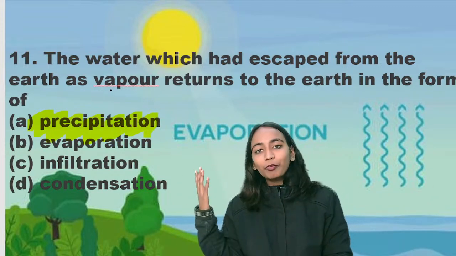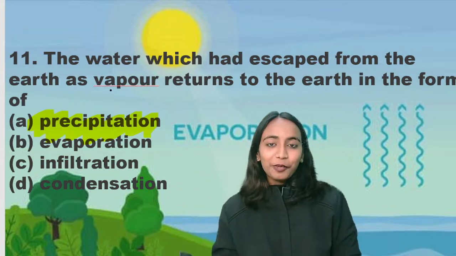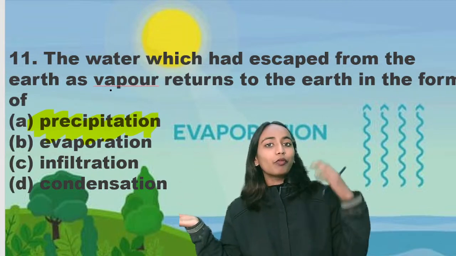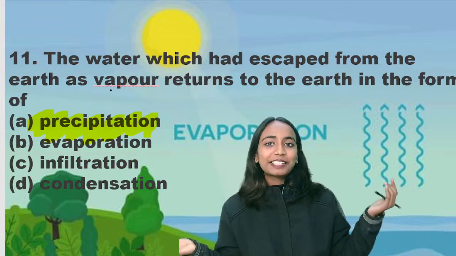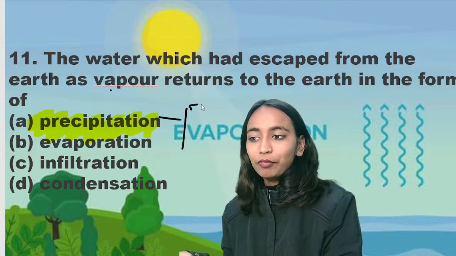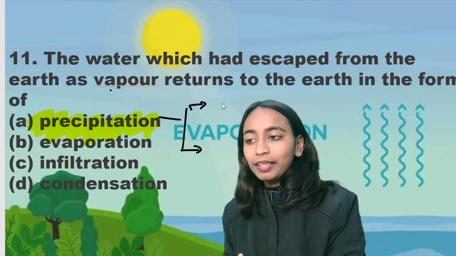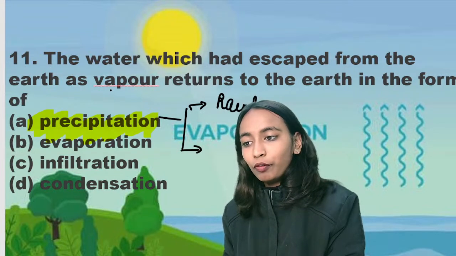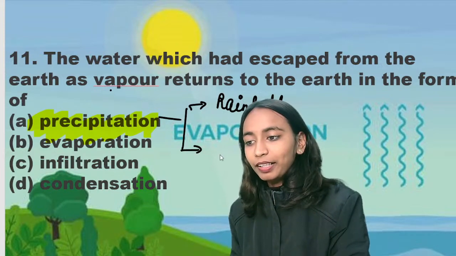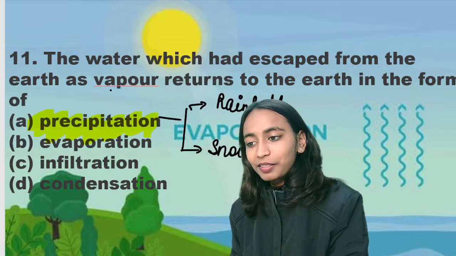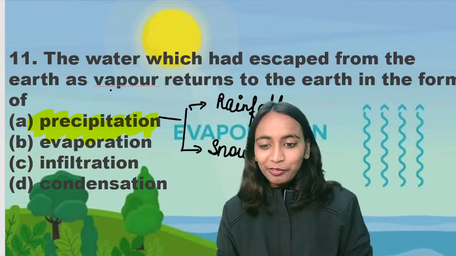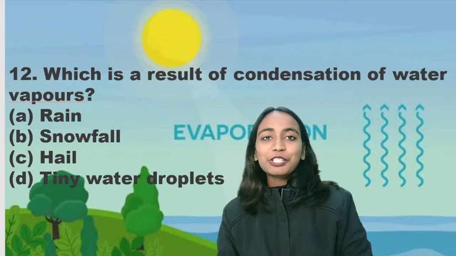So earth से atmosphere में water कैसे जा रहा है? In the form of water vapor. Process क्या है? Process evaporation है. Now जो water vapors atmosphere में गया था वो वापस कैसे earth पे आ रहा है? It is coming back on the surface of earth by the process of precipitation, and precipitation can be either in the form of rainfall or in the form of snowfall. So water goes in the atmosphere through evaporation and returns back to earth with the help of precipitation. Next question is question number 12.